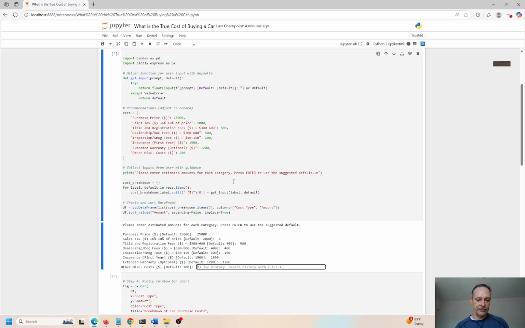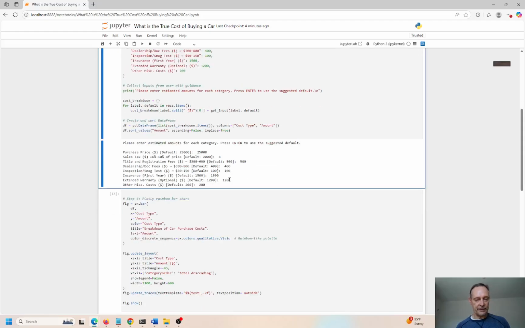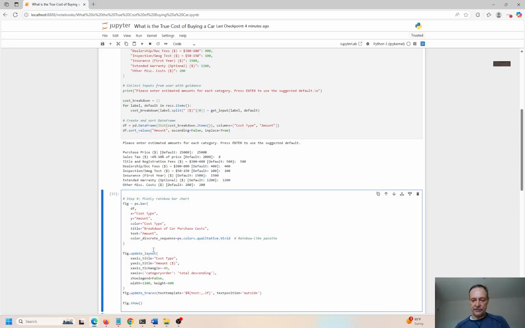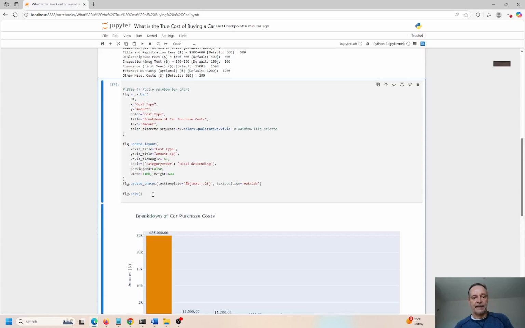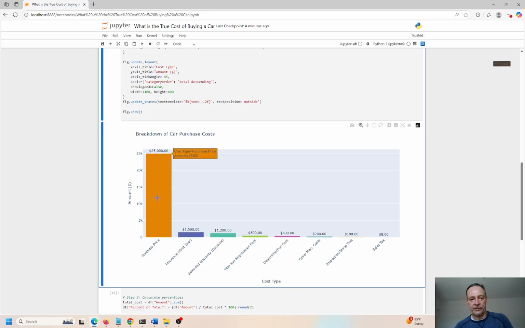Other miscellaneous costs, I'm going to put in 200 just to be safe here, because I don't want to go to the dealership with 25K knowing that the car costs 25K, and then we get this weird surprise because we have all these ancillary extra charges tacked on to the 25K. So I went ahead and input all the values. I'm going to create a chart here to see what the visual breakdown is. So that's the cost of the car, 25K. That's exactly what we said initially.